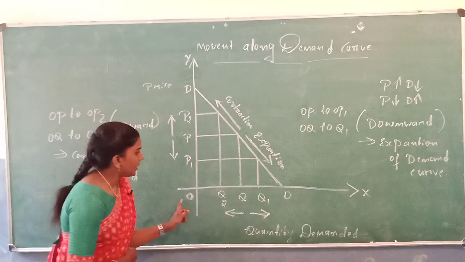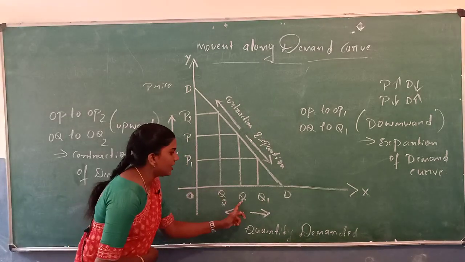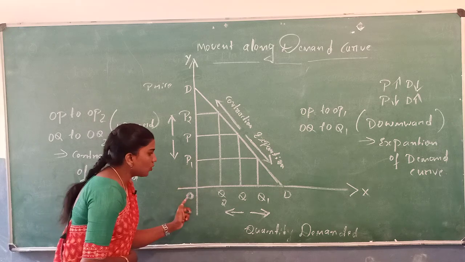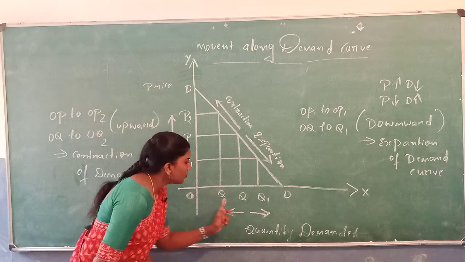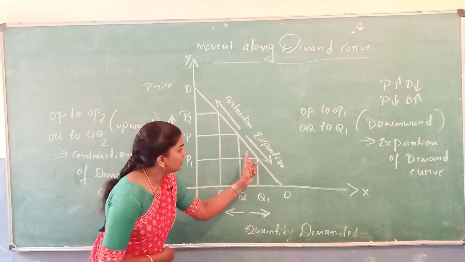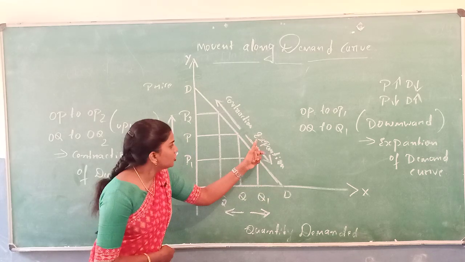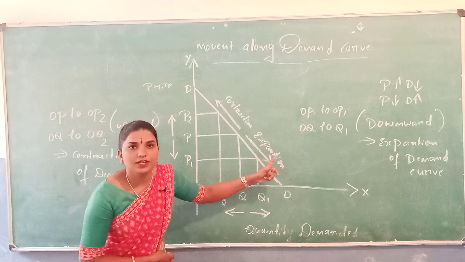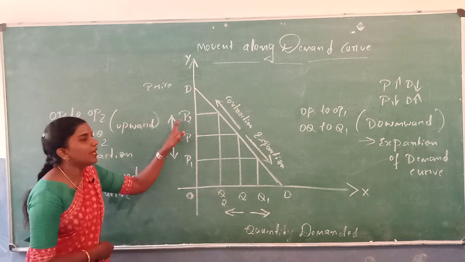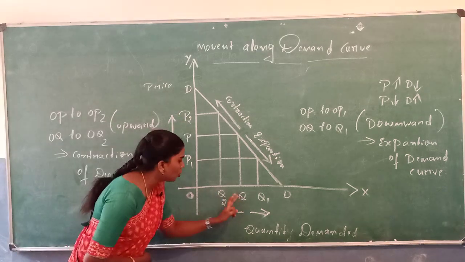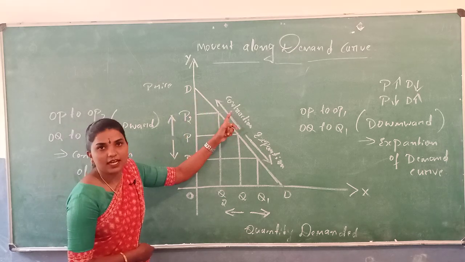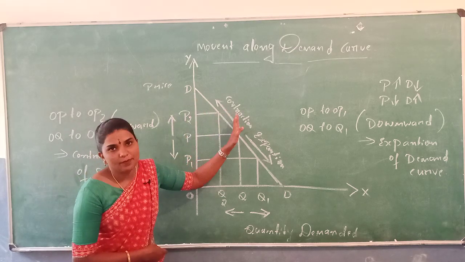Clear? If the price is OP, the quantity demanded is OQ. If the price decreases from OP to OP1, the quantity demanded increases from OQ to OQ1. So demand curve moves downward. So it is called as an expansion of demand curve. Similarly, if the price increases from OP to OP2, the quantity demanded decreases from OQ to OQ2. So demand curve moves upward. So it is called as a contraction of demand curve.